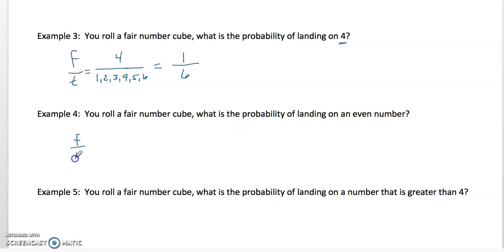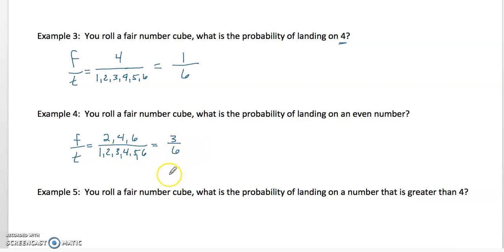So let's think of all the favorable outcomes to landing on an even number. I can land on 2, 4, or 6. And again, the total outcomes are 1, 2, 3, 4, 5, and 6. So, therefore, I have 3 favorable outcomes over 6 total outcomes.